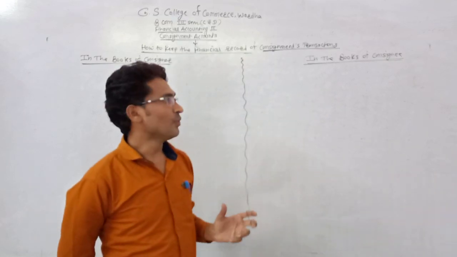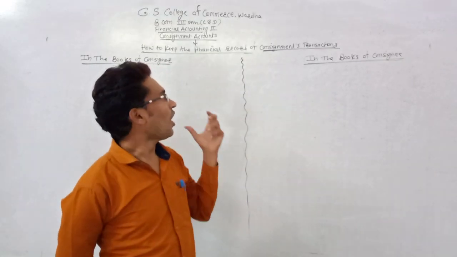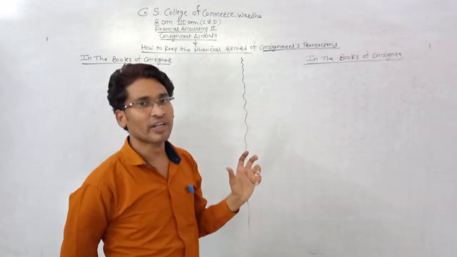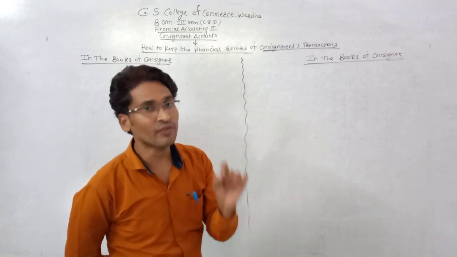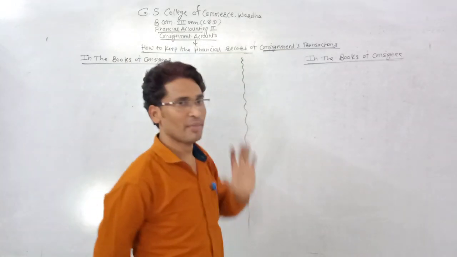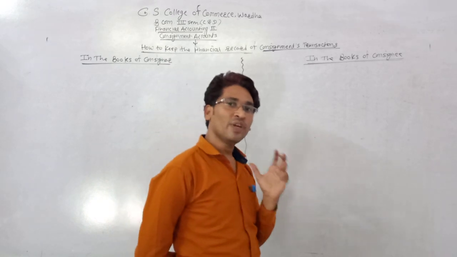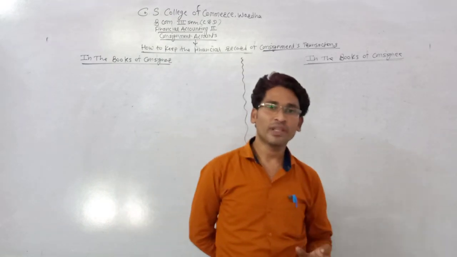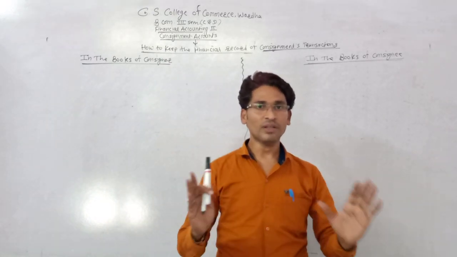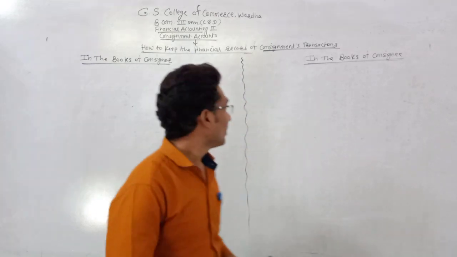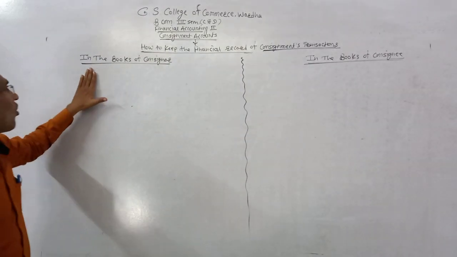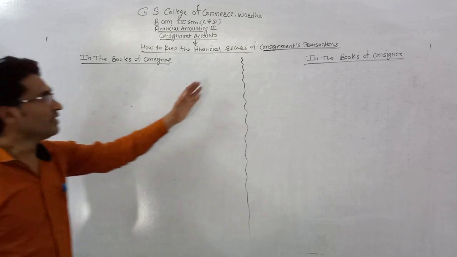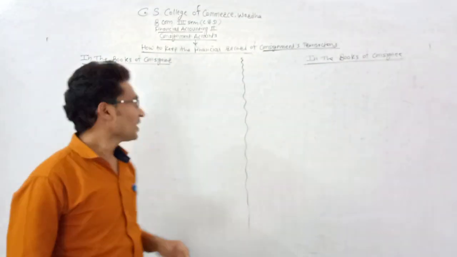Now in this video we will learn how to keep the financial record of the transactions related to consignment, and which accounts are prepared for it. The financial record is kept in the books of the consignor and in the books of the consignee.